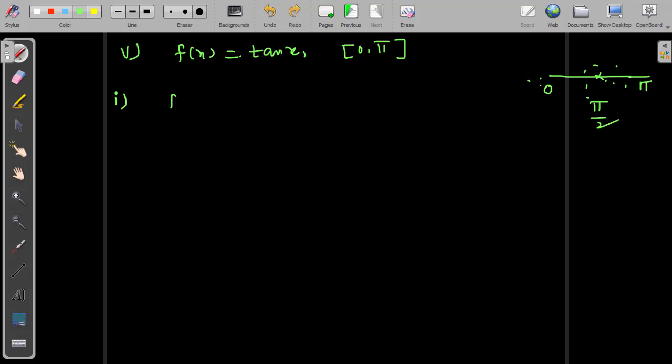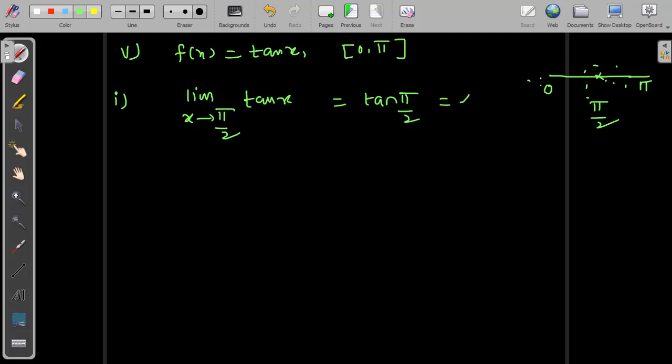For continuity, I will find the limit. Continuity means the limit as x tends to pi by 2 of tan x. I am checking at x equal to pi by 2, so what happens? This results in tan of pi by 2, which means tan 90 degrees.